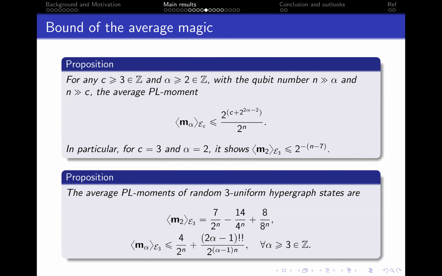By solving the counting problem, we can derive the proposition of the upper bound of the lowercase m, which is also a lower bound of capital M. We provide a general bound for any c and alpha and make a more precise analysis when c equals 3 and alpha equals 2.